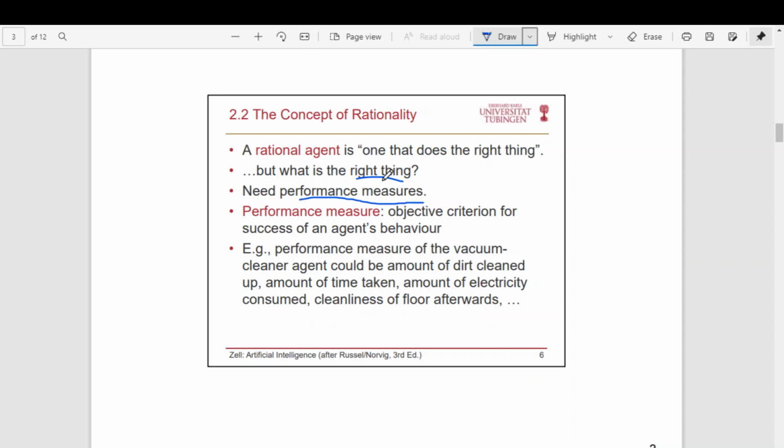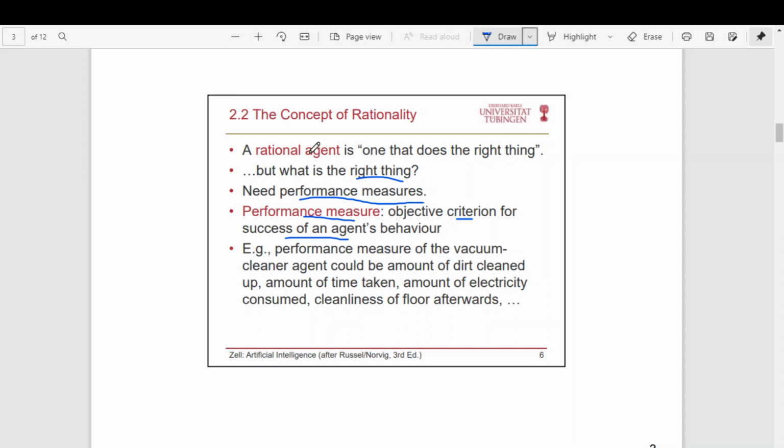So every time we should measure the performance of the agent, and then we should assess whether it is doing the right thing or not. So performance measure is an objective criteria that defines the successful behavior of an agent. If the agent keeps on satisfying the performance measure, then we can say that it is a rational agent.